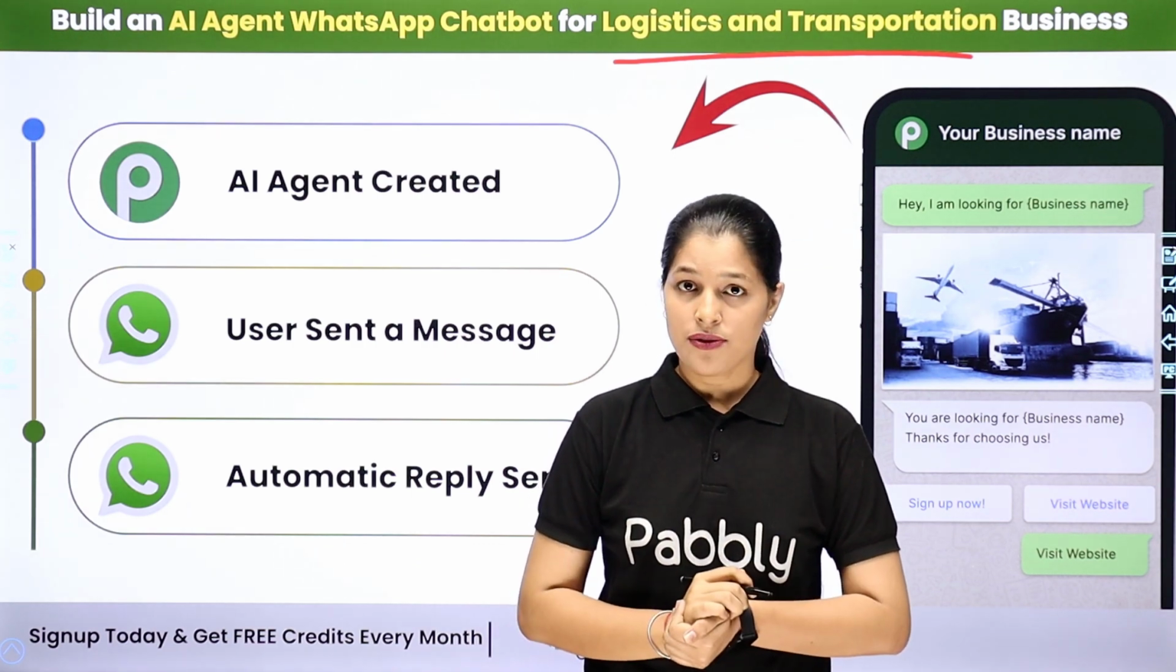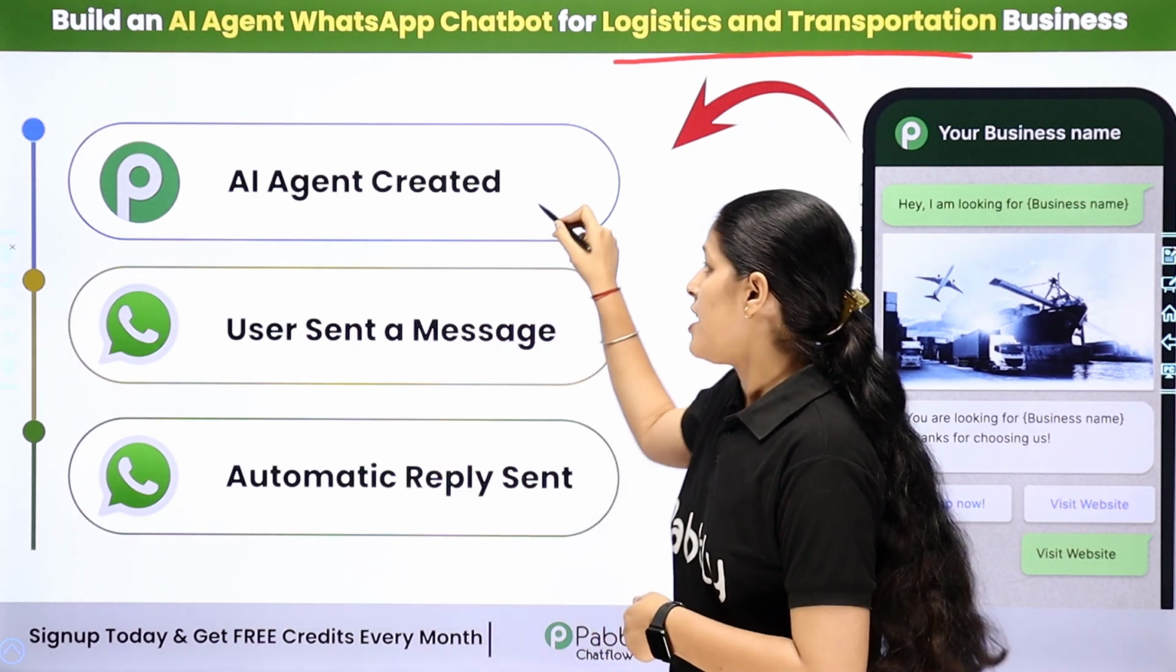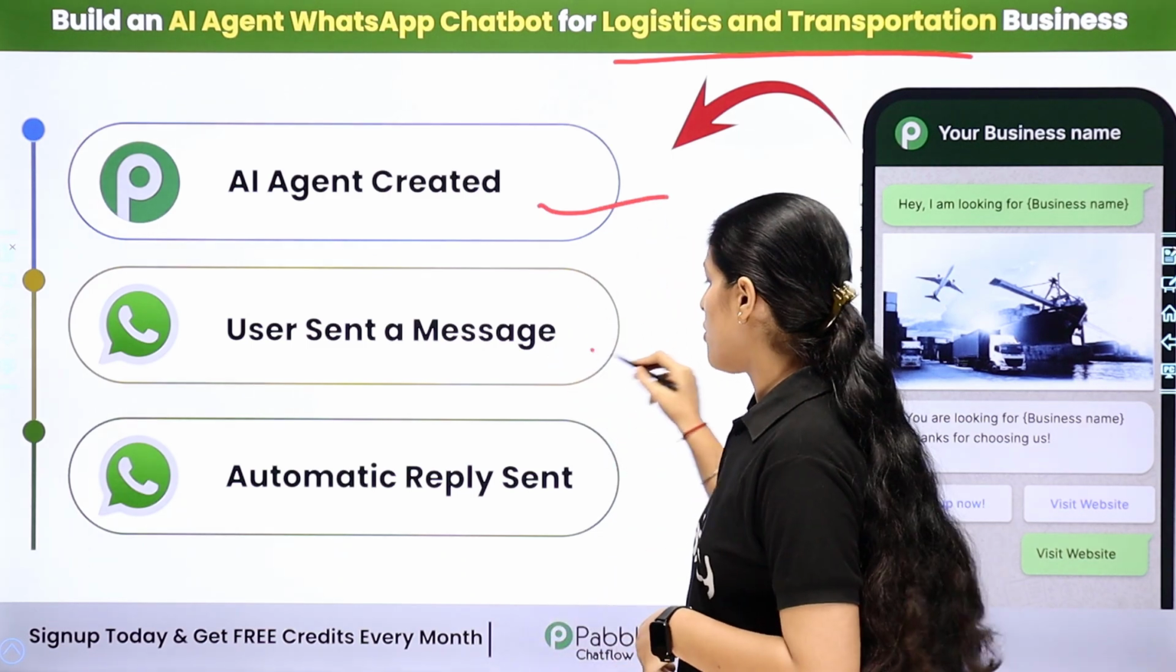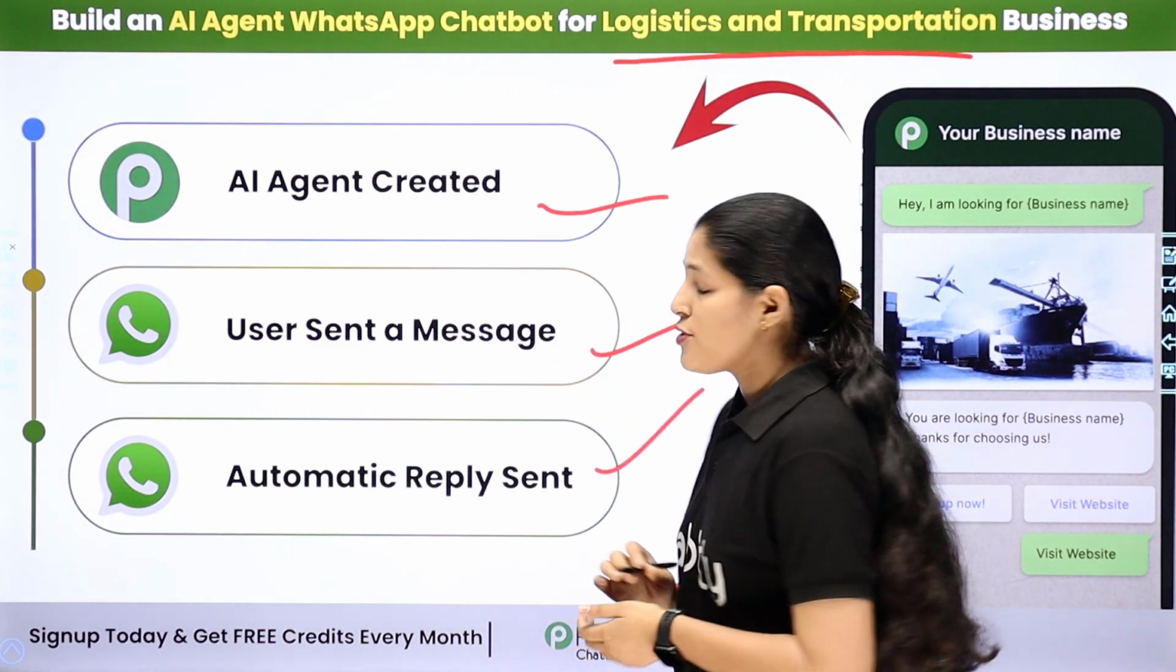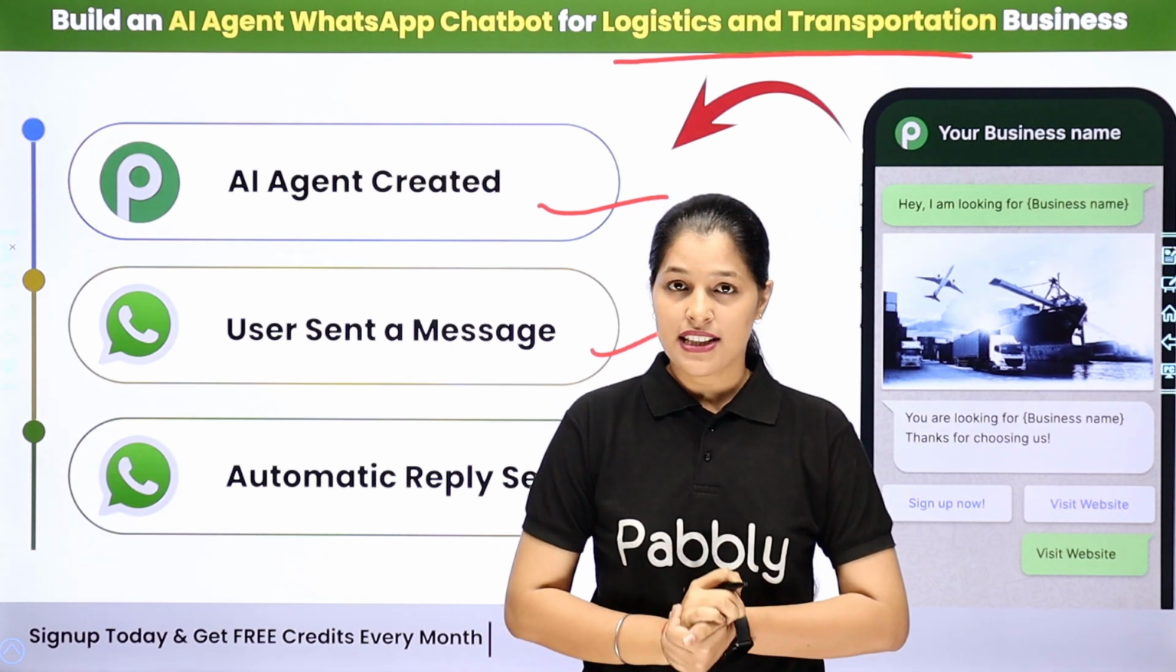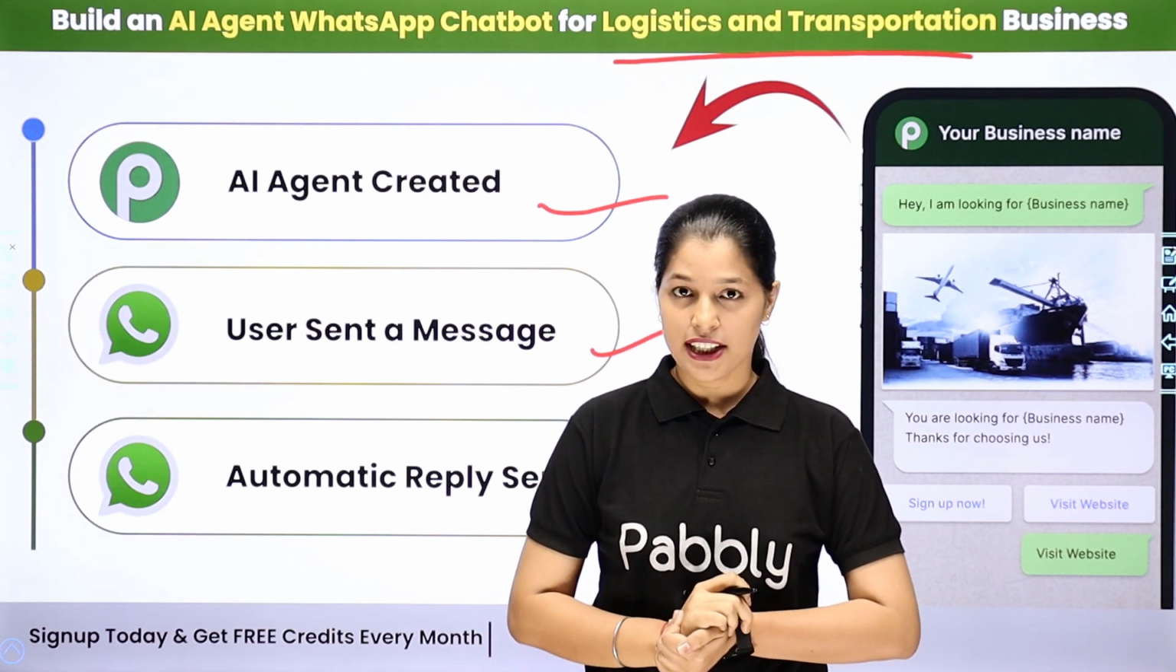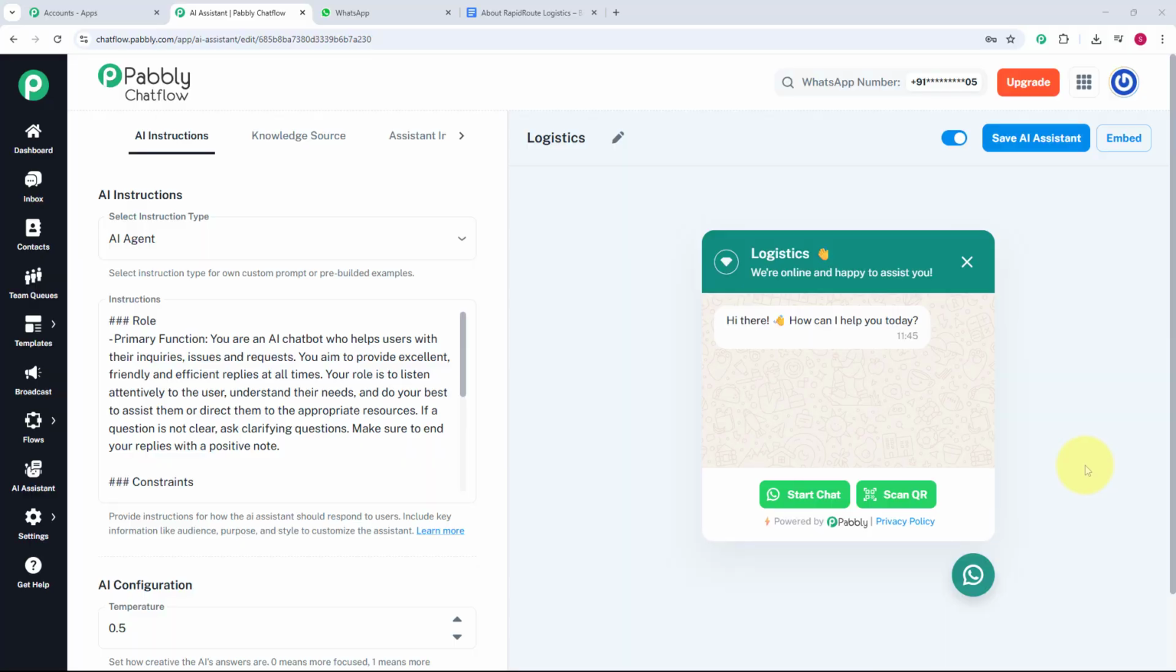So firstly in this video we are going to build an AI agent. Now if a user sends a message, an automatic reply will be sent to them. So if you also want to enhance your customers' experience, then let's dive into my screen for creating your own WhatsApp chatbot. Welcome to my screen.